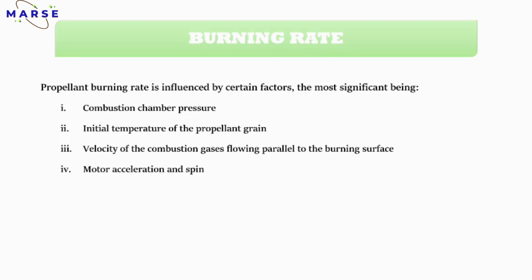Next one is the initial temperature of the propellant grain. As I discussed in the previous slides, if moisture is absorbed by the propellant, then obviously the temperature of that propellant is low, so the burning rate of that propellant is very low because of the moisture. If the moisture is not present and the temperature is high, then the burn rate is going to increase. Next is the velocity of the combustion gases flowing parallel to the burning surface.